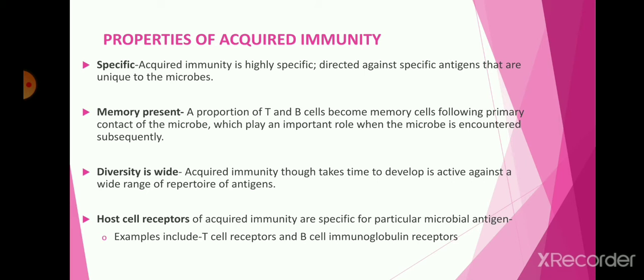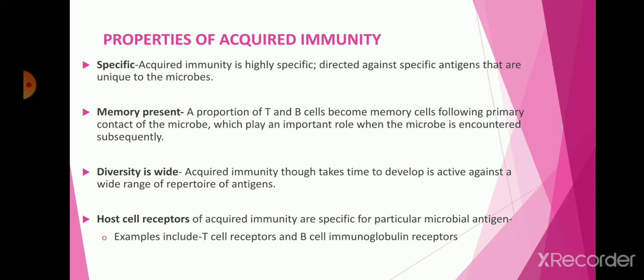It recognizes the antigens, it recognizes the pathogen, bacteria or viruses, and then starts to produce the antibody against that microorganism, which is unique to that microorganism, because we know that acquired immunity has the capability to produce antibodies, and these antibodies are highly specific for the uniqueness of the microorganism and its specific antigen.